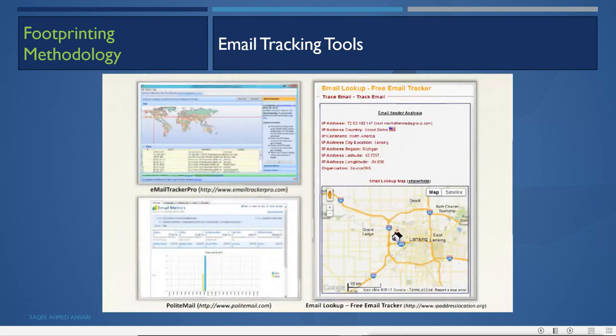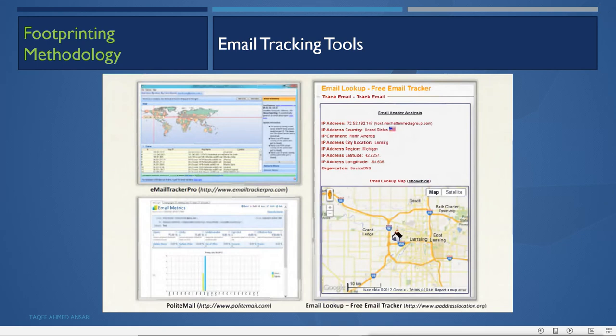Then you can use email tracking tools. There are some email tracking tools which you can use to track the email address. You can track where it is coming from and where it is. You can get the map location also. For example, here there is an online tool which is called IPAddress